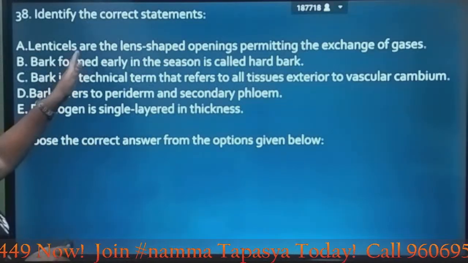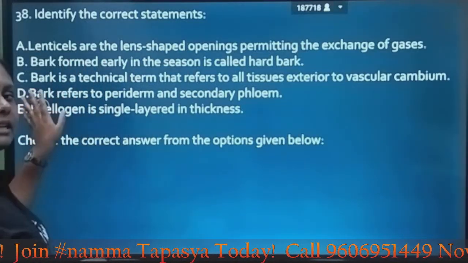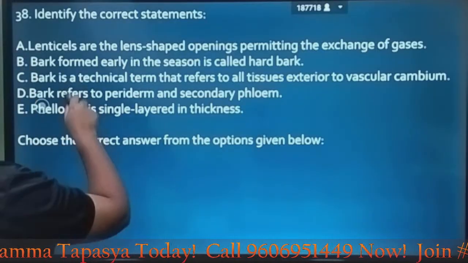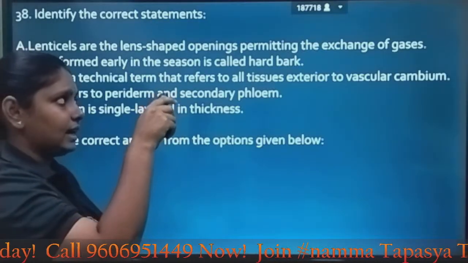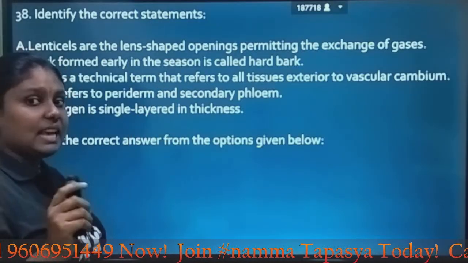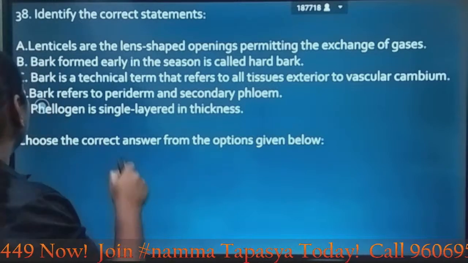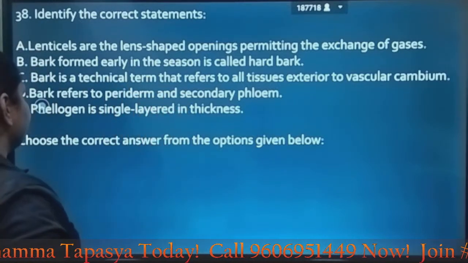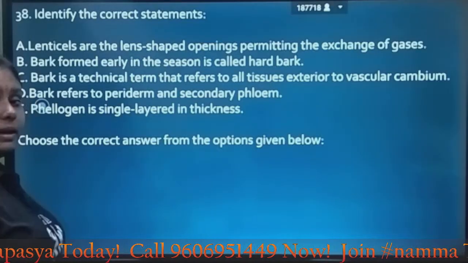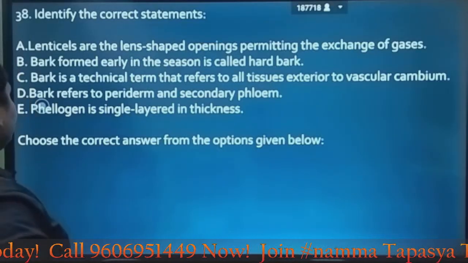Next question, identify the correct statements. So let's exclude the wrong statements. Lenticels are the lens-shaped openings permitting the gaseous exchange, that is exchange of gases. Yes, they are present on the stem. Bark formed early in the season is called hard bark. It's formed early, so it must be not correct.